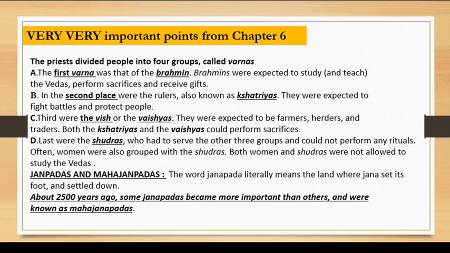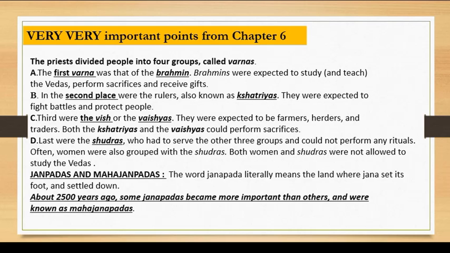Then the third were the Vaish or the Vaishyas. They were expected to be farmers, herders, and traders. Both Kshatriyas and Vaishyas could perform sacrifices of the Brahmanical tradition, you can say. Okay, then the fourth were the Shudras, whose duty was to serve the other three groups, and they could not perform rituals.